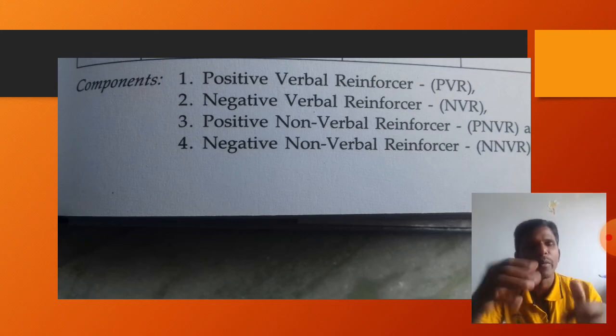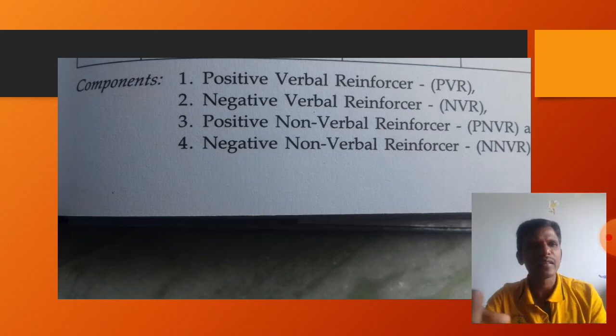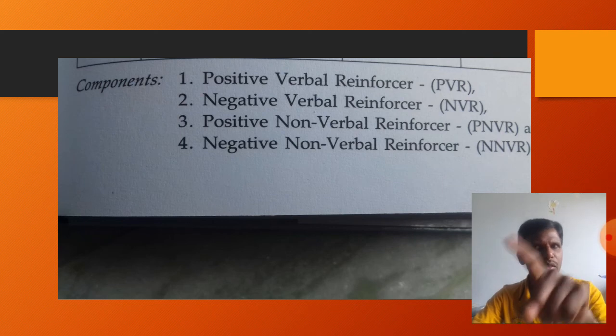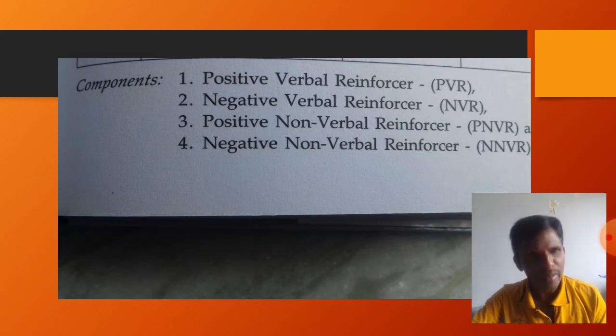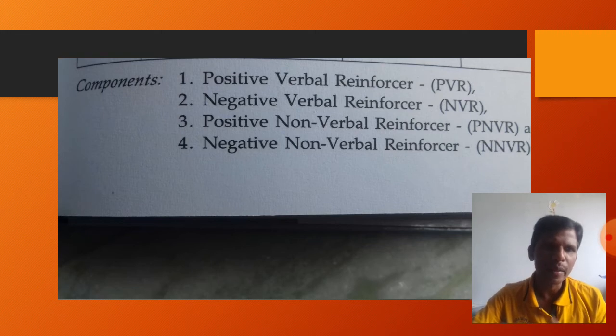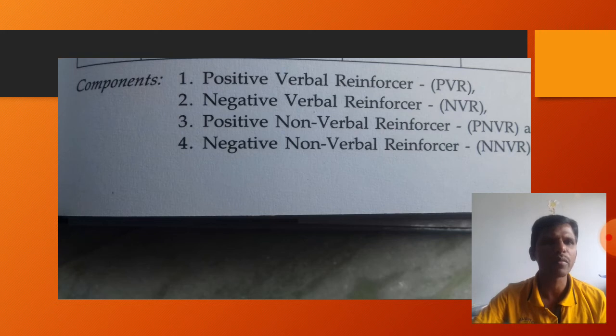So positive non-verbal means yes, like this, you are right, like this we have to use the positive non-verbal reinforcers. If the student is responding but not fully, we can say yes and encourage like this. If the student starts the answer but is not able to give the full answer, then we can encourage, yes, you are going, yes, yes, like this we have to use the positive non-verbal reinforcer.